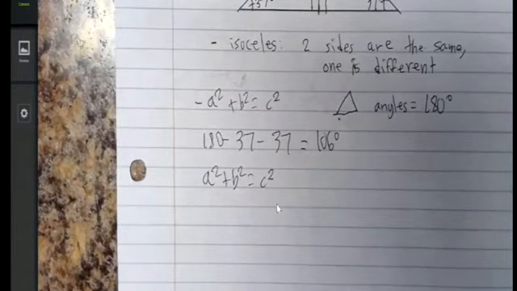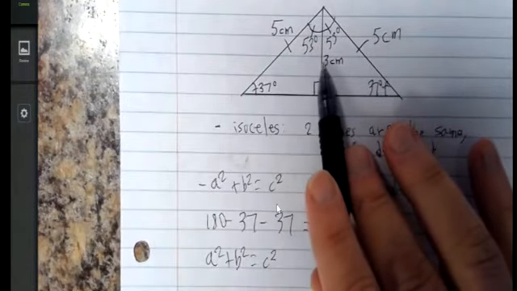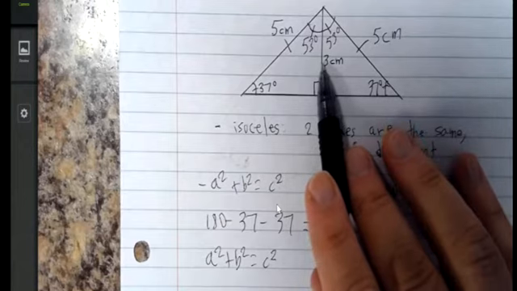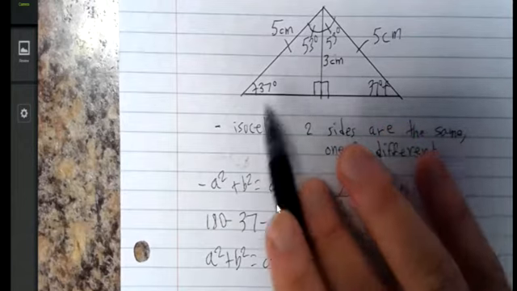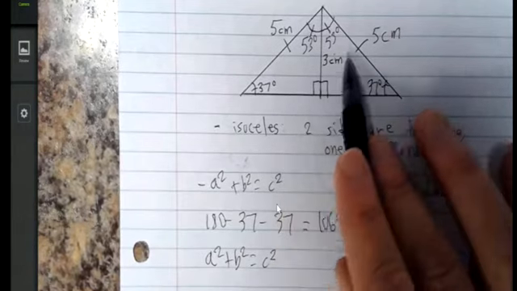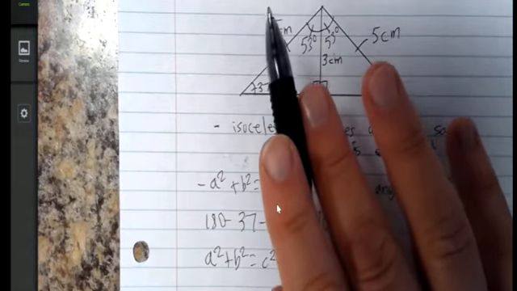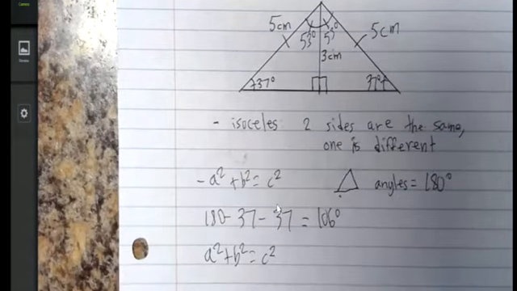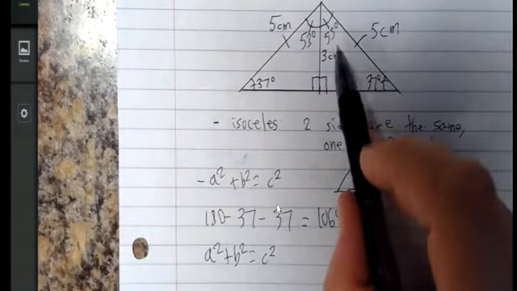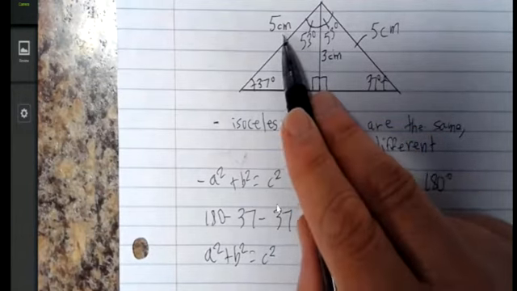C is always the long side. Okay, so 5 is C. A is the short side, that's 3. Although these two sides can be interchanged. This could be B, this could be A. Doesn't really make a difference. But this side is always C, the long side. But for our purpose here, we'll say this is A, this is B, this is C.